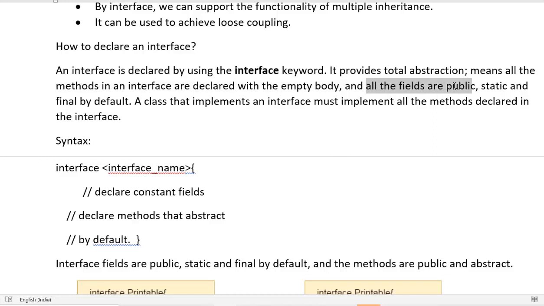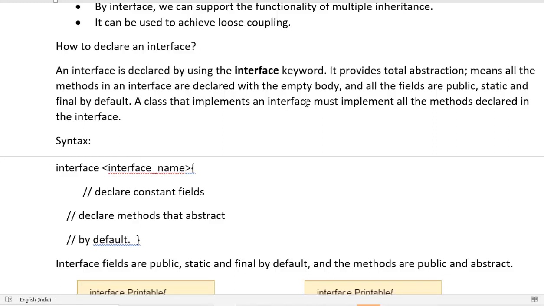All the fields are public, static and final by default. See, you know final means its value cannot be changed. Static means its method or function or any variable will execute without reference to an object.